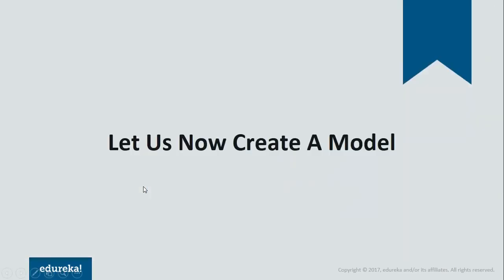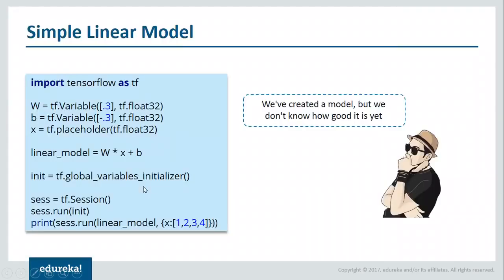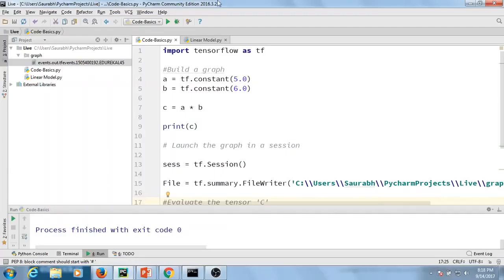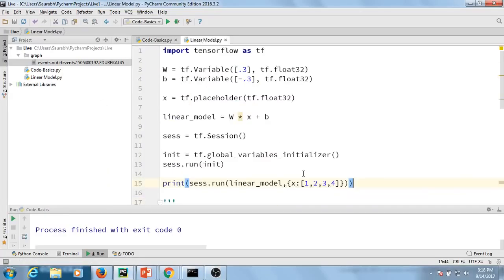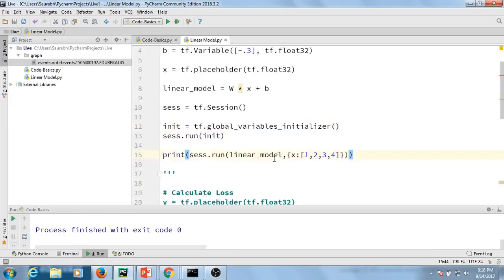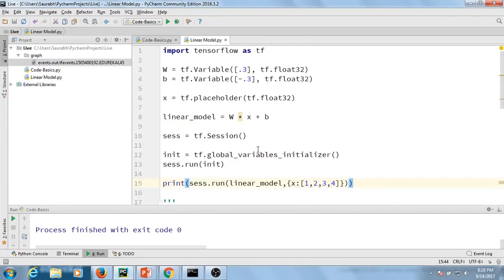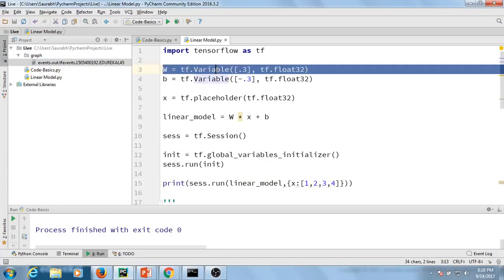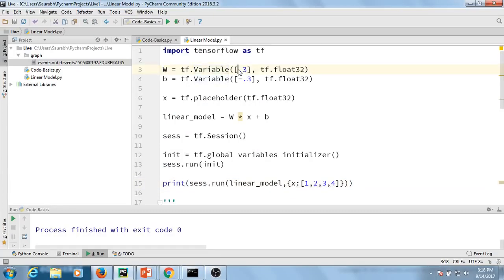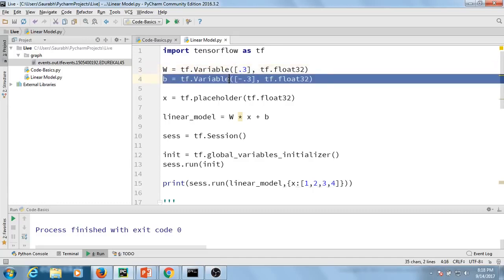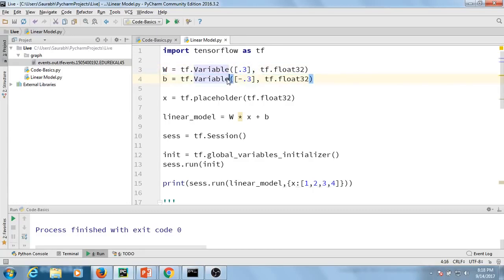Basically it will be a linear model. So let us go ahead. For that, I'm going to open my PyCharm. This is the code that I have written. Ignore the lines that I have commented right now and just focus on the things I've already written here. Over here we have a variable W, initialized with a value 0.3. Similarly, we have variable b, which we have initialized with a value of minus 0.3.